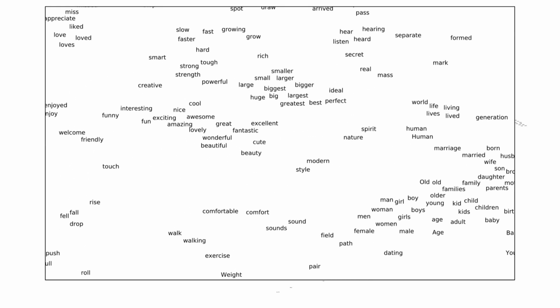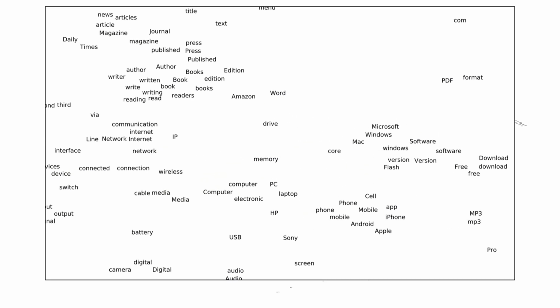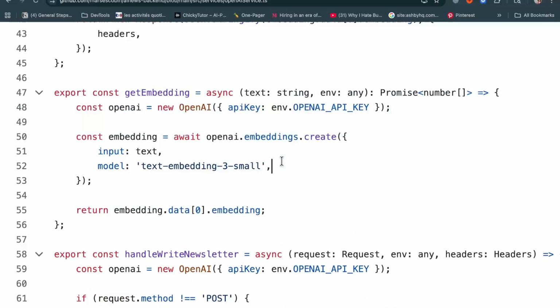Think of it as the latitude and longitude. Here on Earth, if we want to locate a place, we need two coordinates, right? Inside a large language model, we need not just two coordinates, thousands of coordinates. And that is what is called an embedding, or otherwise called a vector. What we want to do is send all these articles to an embedding model. In this case, I'm using OpenAI's text embedding small. I think that's the model.